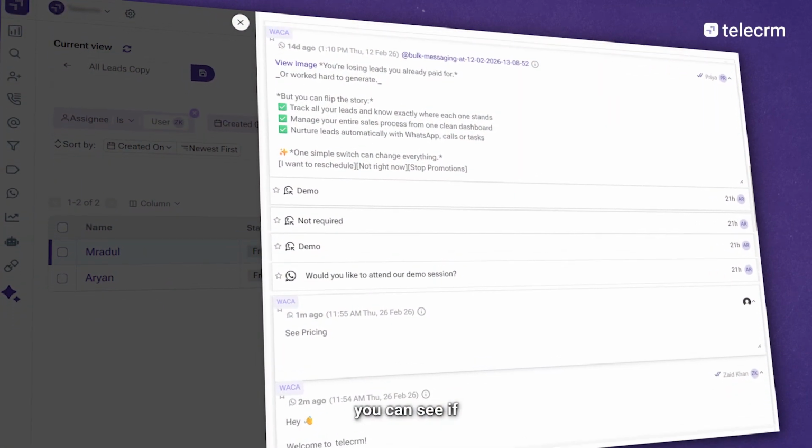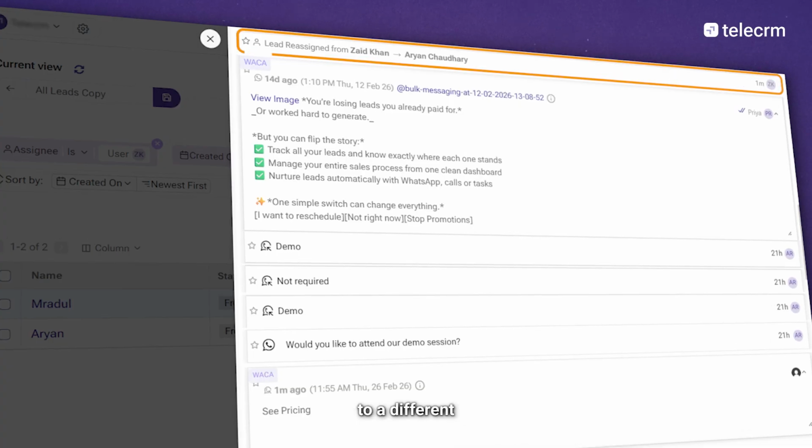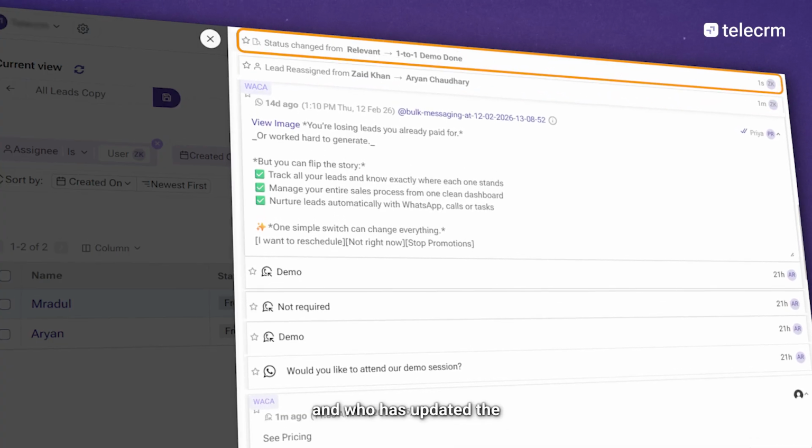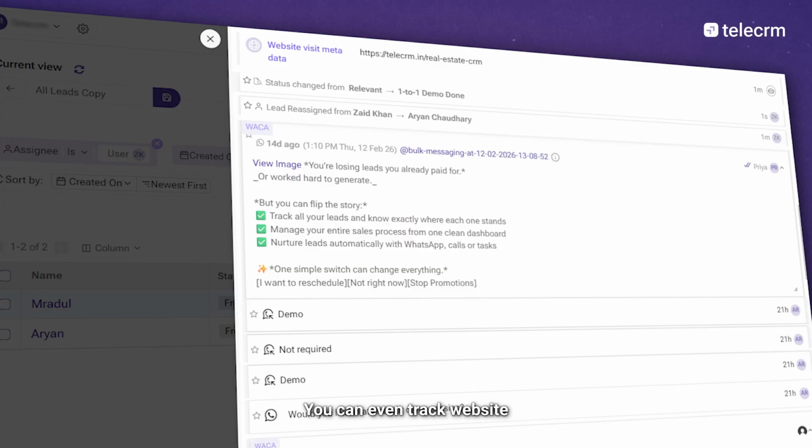Now, these are just interactions that happen with a particular lead. But as you very well know, there are a lot of behind the scene actions that happen with the lead. telecrm tracks all of those as well. For example, you can see if the lead was reassigned to a different representative, when and who has updated the status of the lead. You can even track website visits to your pages and personalize your conversations.